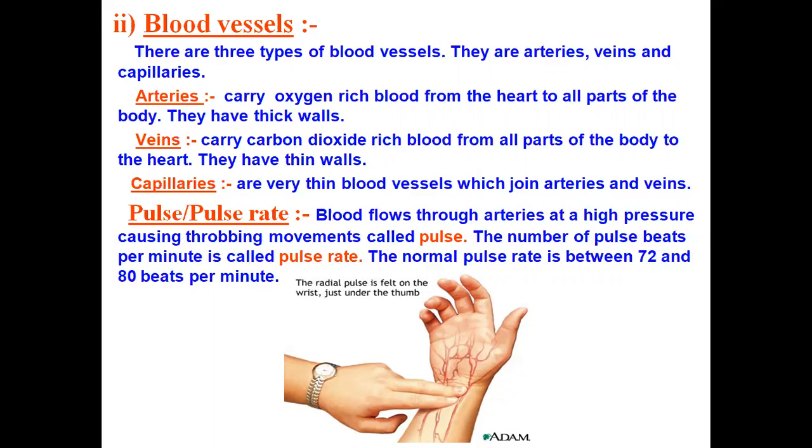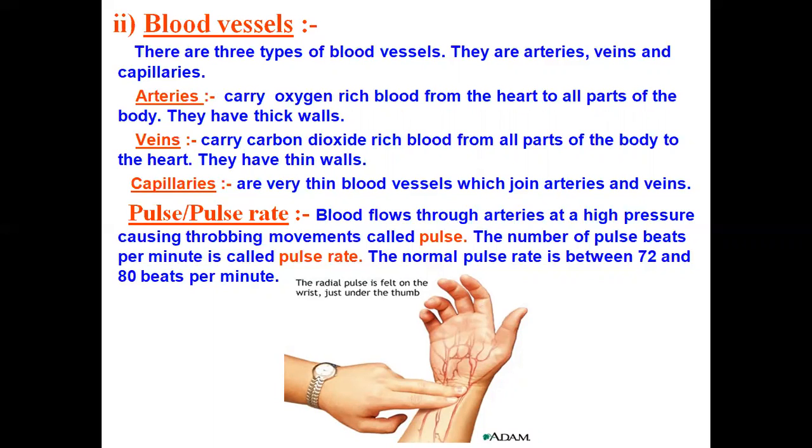They have to carry the blood from the heart. That's why they have thick walls. One more point about the arteries: they are red in color, because oxygen-rich blood flows through the arteries.